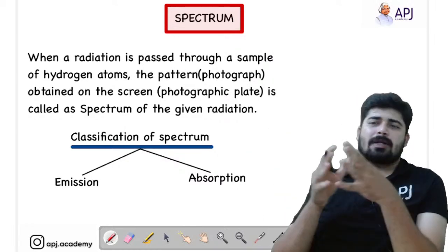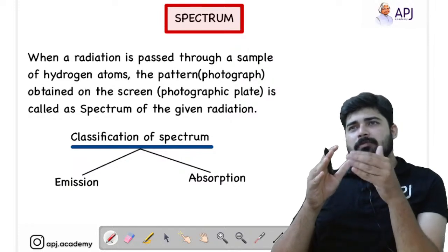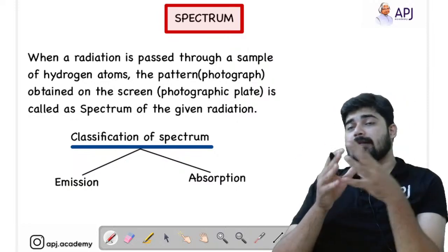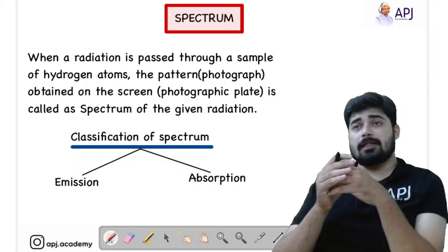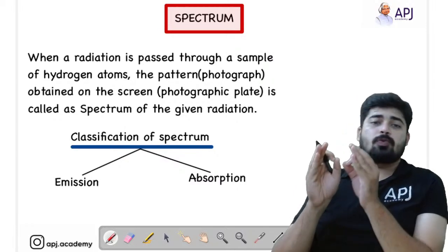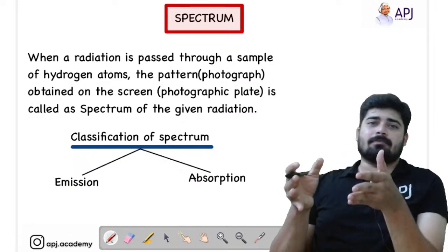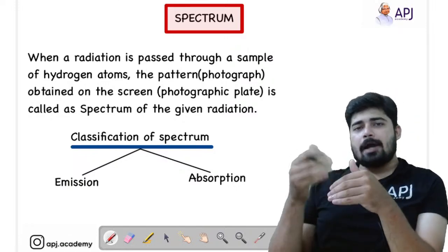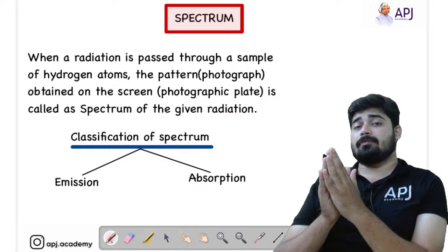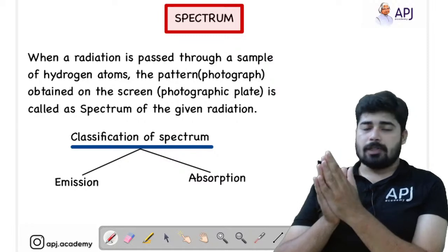What does a spectrum mean? The hydrogen spectrum is based on the Bohr model. In the beginning, while taking the class on the Bohr model, I told you that the Bohr model is only applicable for species which have one electron. Hydrogen is the only atom which has one electron. There are ionic species which have one electron, but hydrogen is the only atom with one electron. So we discuss the spectrum in terms of hydrogen atoms.